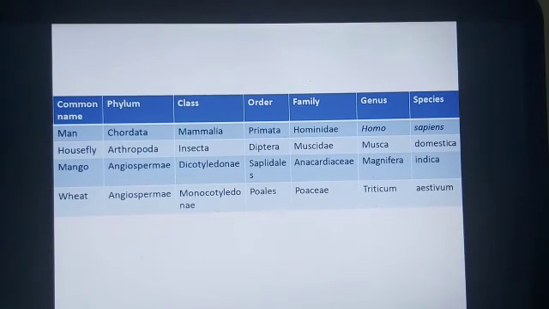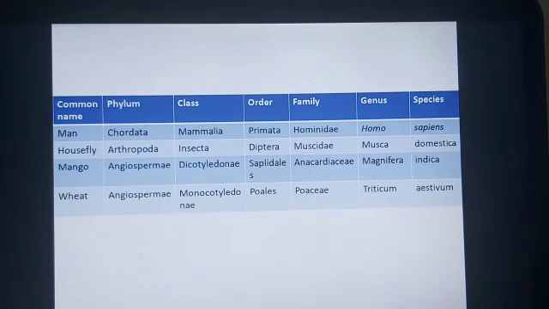Now here in your syllabus it is mentioned that you have to know the common name, scientific name and the outline classification of a few organisms. These four are mentioned in your syllabus. So I made a slide with these four. You can be asked to write about this in your examination paper also. Here the organisms are, you can see, the human being: Chordata, Mammalia, order Primata, Hominidae, Homo is the genus and species is Sapiens.